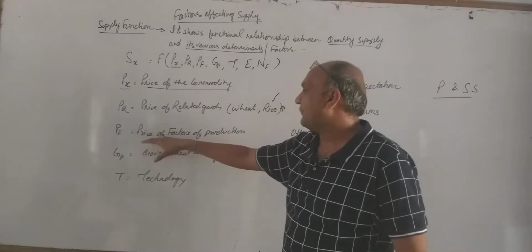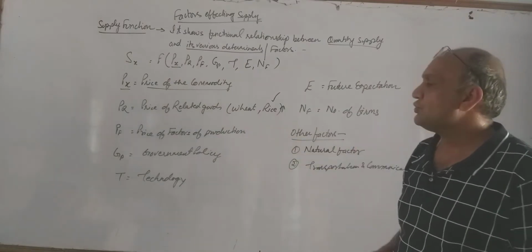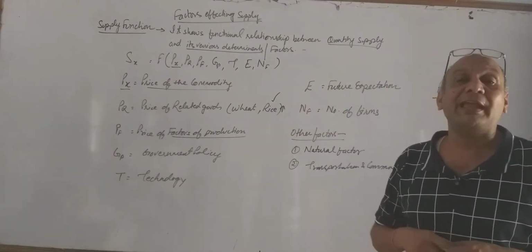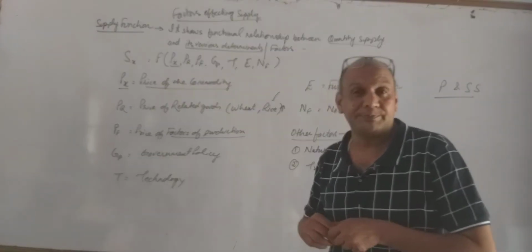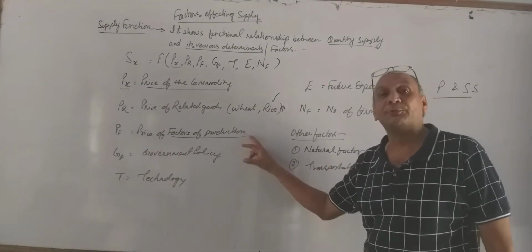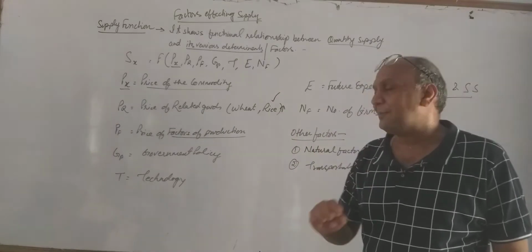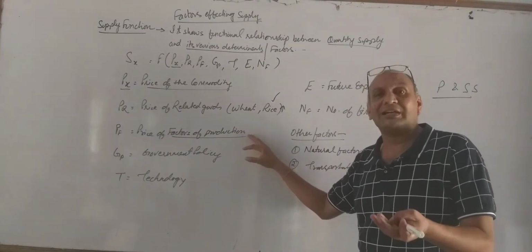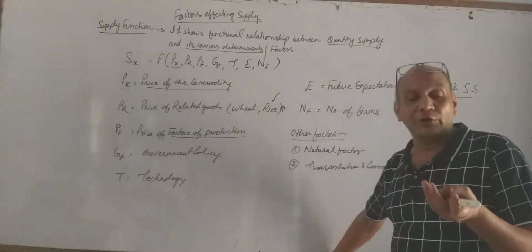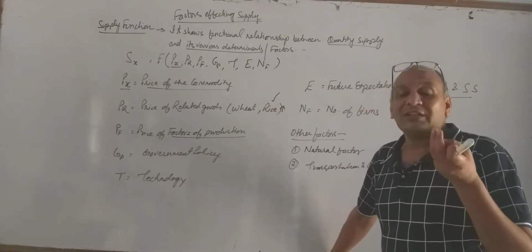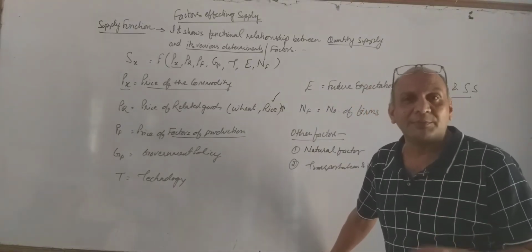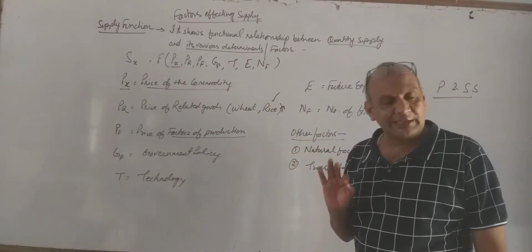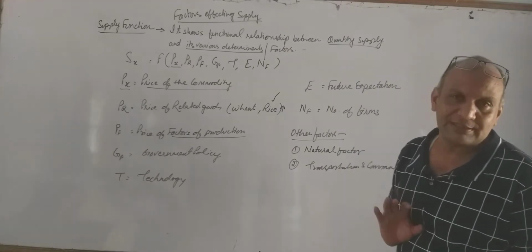Next, price of factors of production. As you know, what is the meaning of factors of production? Factors of production means land, labor, capital and entrepreneurship. The factors which help in production. Now my dear, you tell me, if the price of factors of production increases, if labor charges increase, interest on loan increases, whatever fixed assets we purchase become costly, our price will increase or not? Definitely our price is going to increase, sir.